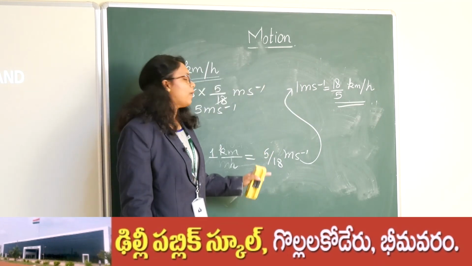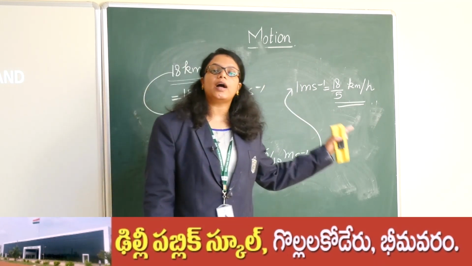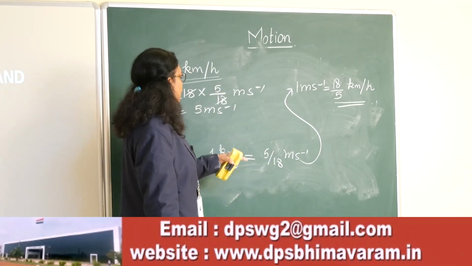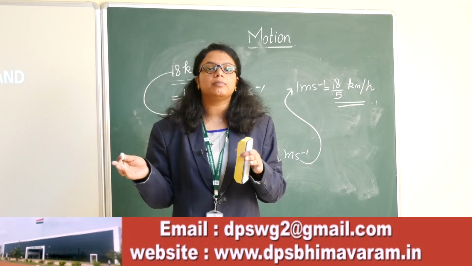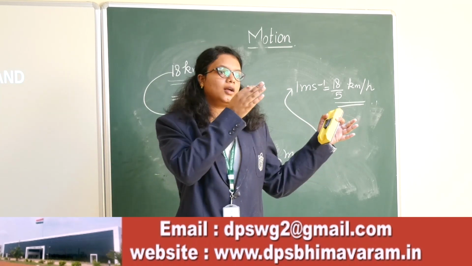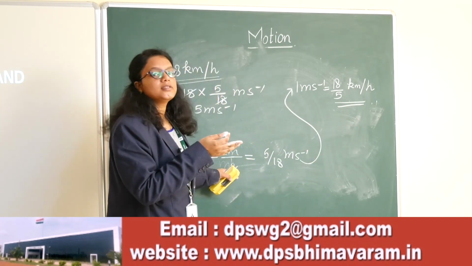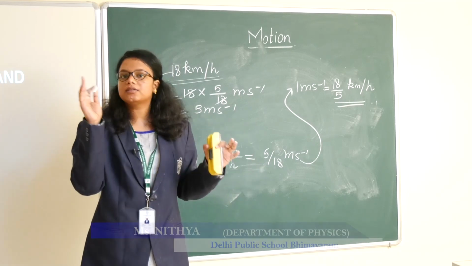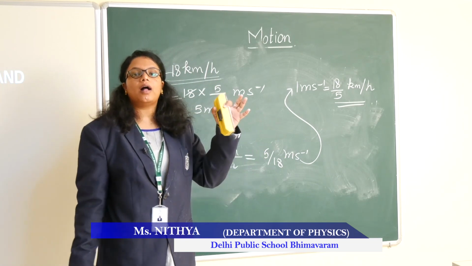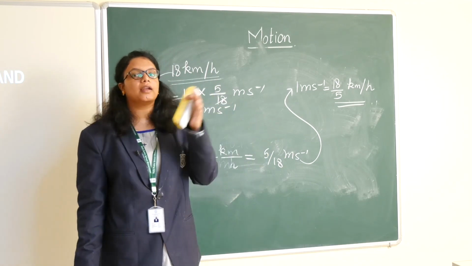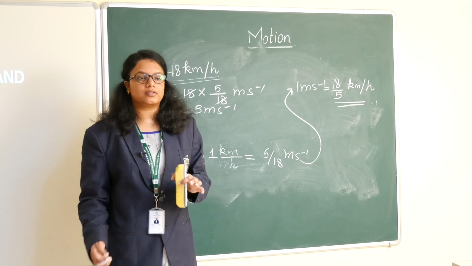So remember any one thing so that you can derive the other. Even if you forget, no problem, you can derive this. You know that 1 kilometer is equal to 1000 meters, and 1 hour is equal to 60 into 60 seconds. So just do the cancellation, and you will get how to convert kilometer per hour into meter per second or vice versa.